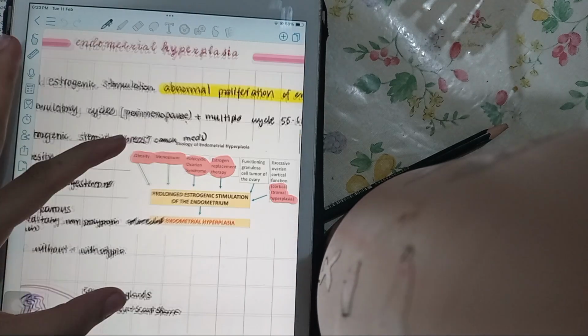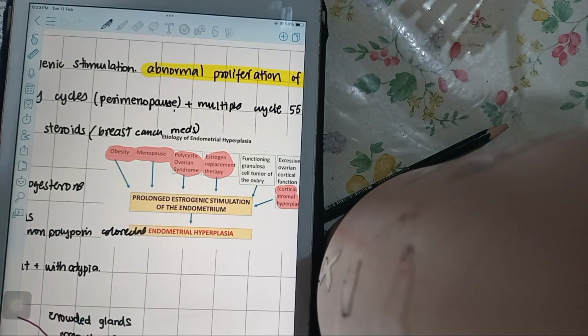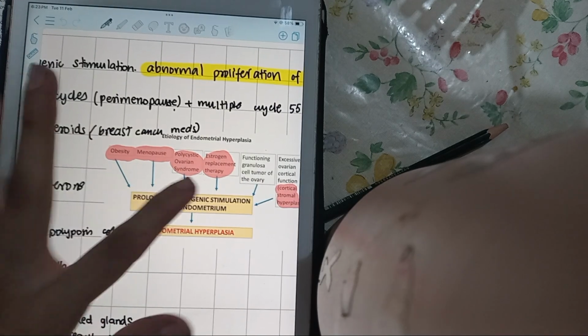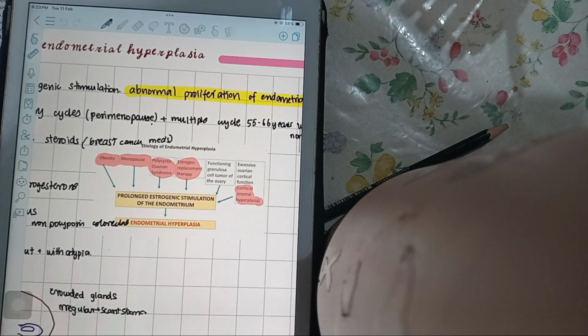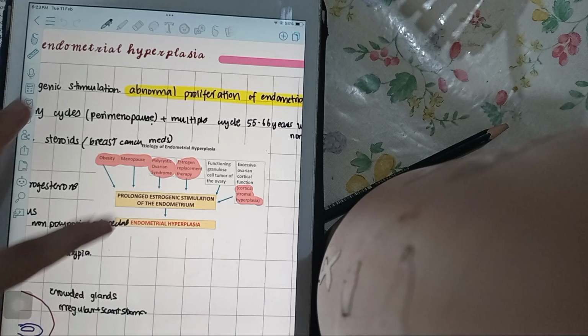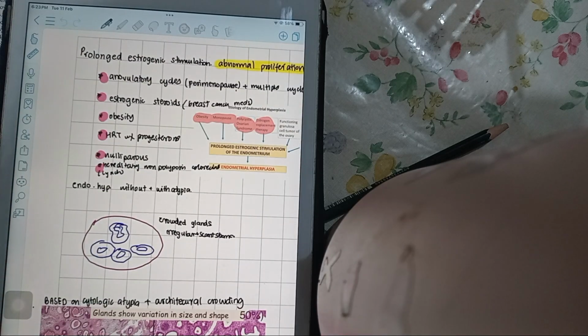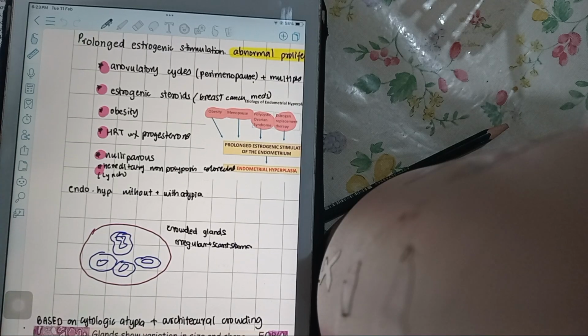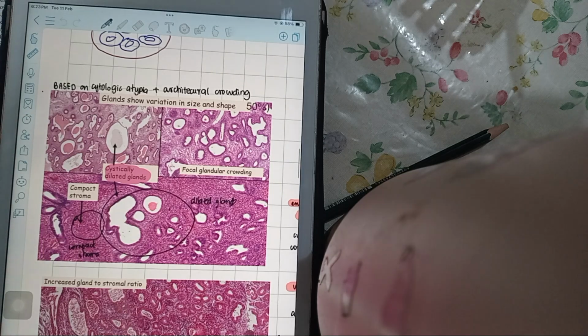Again, here I just want to show you guys the risk factors. So they are obesity, menopause, PCOS, ERT, estrogen replacement therapy, HRT. So mainly you have to remember obesity, menopause, estrogen replacement therapy, and PCOS. Nulliparous women, it is more common in them because of the various anovulatory cycles and ovulatory cycles. The more cycles there are, the more chances of developing cancer and hyperplasia.